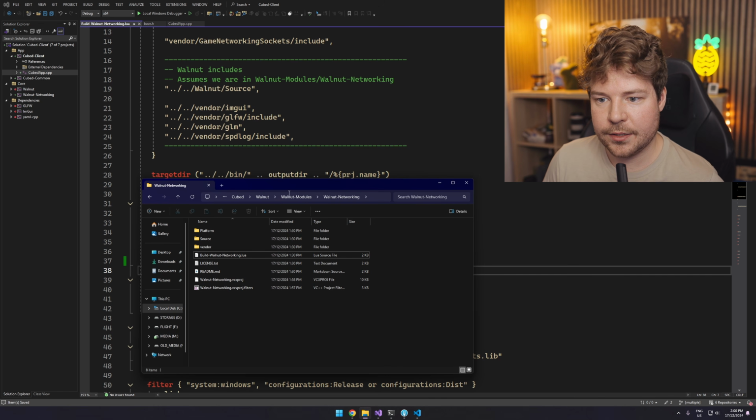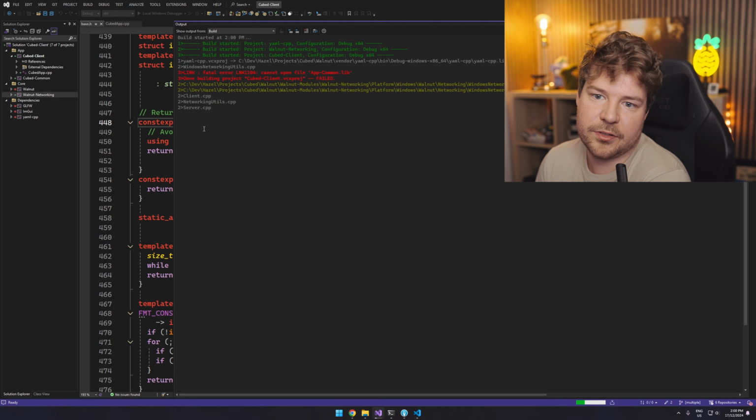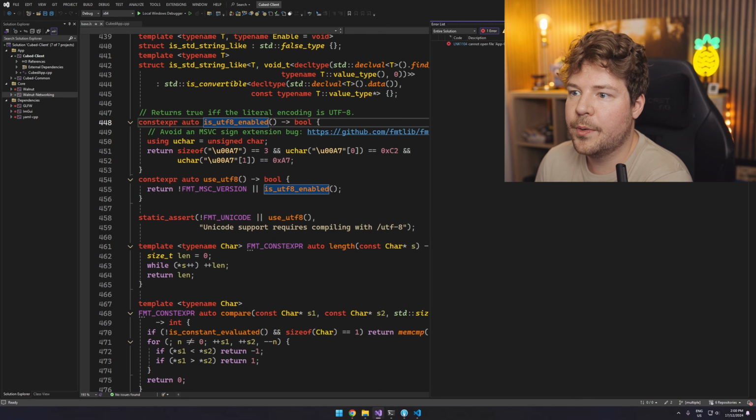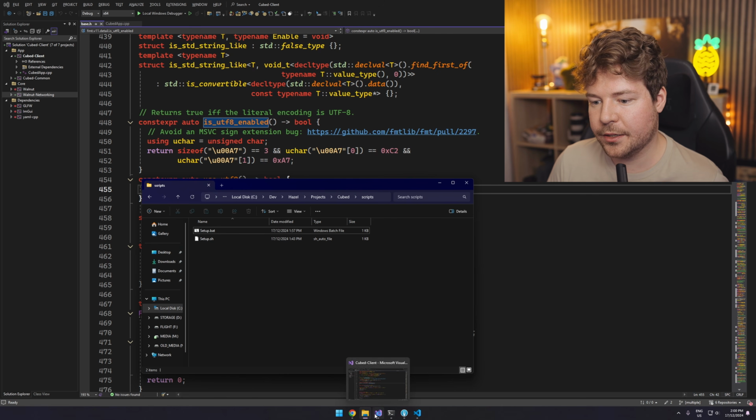If we rerun this, I'll just run setup.bat. Let's try to build everything again. Okay, cool. So that seems to have worked, here it is building it now, but we can't open app common lib. So why is it called app common? Something must still be linking to app common.